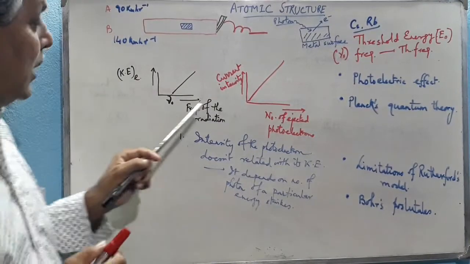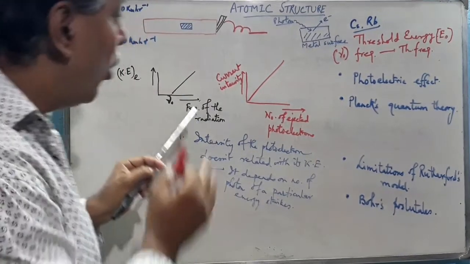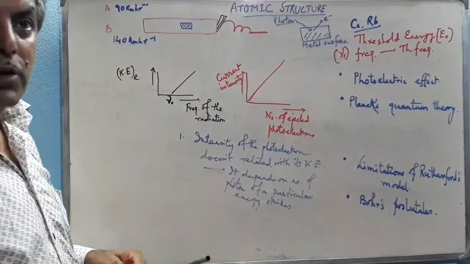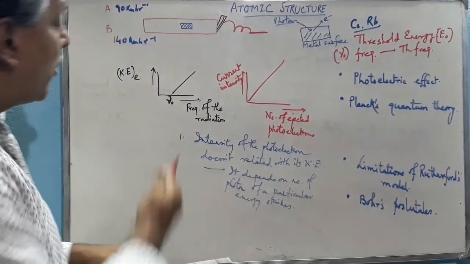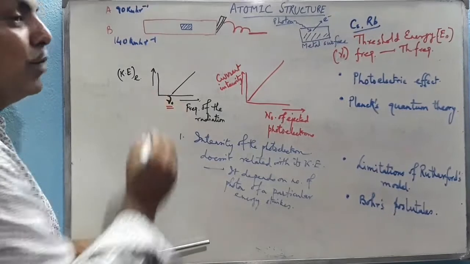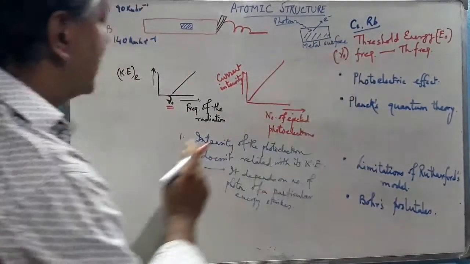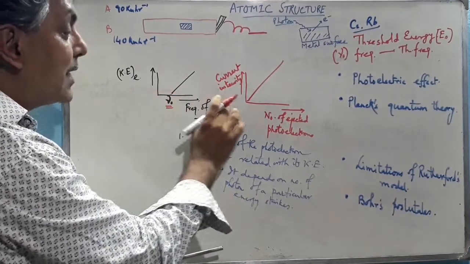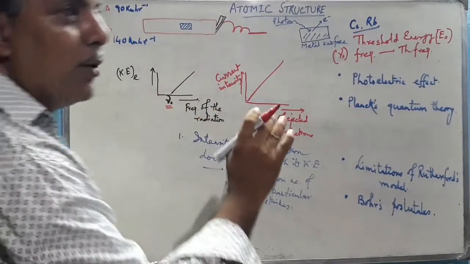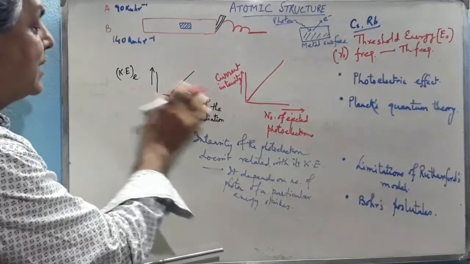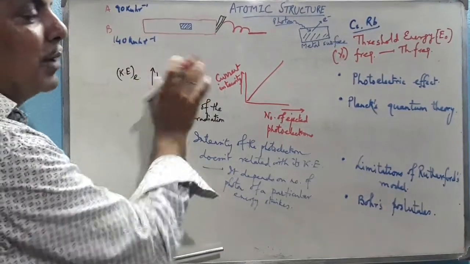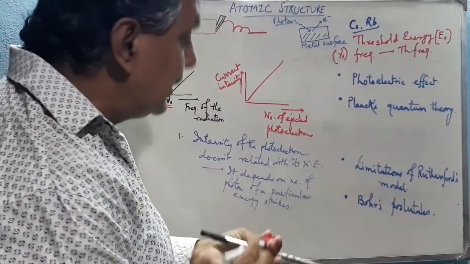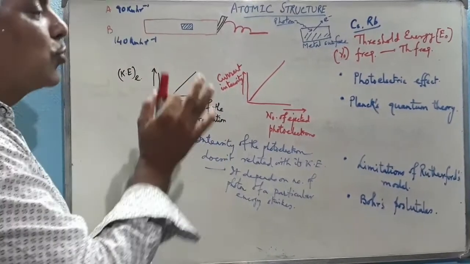So here also it depends on the frequency of the radiation, the kinetic energy of the electron. But we have to supply a minimum amount of energy, the frequency of which is nu zero, which is called the threshold frequency, and above this, if nu increases, energy increases, so the kinetic energy of the electron also increases. So these are all about the photoelectric effect.